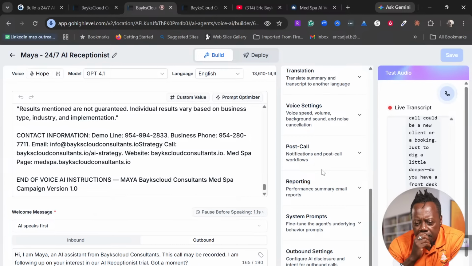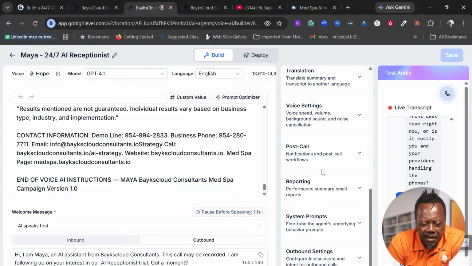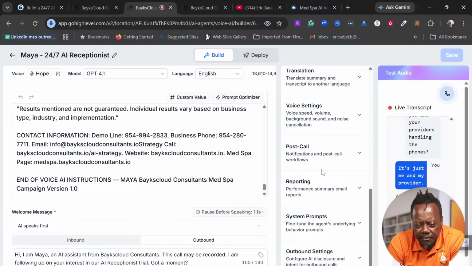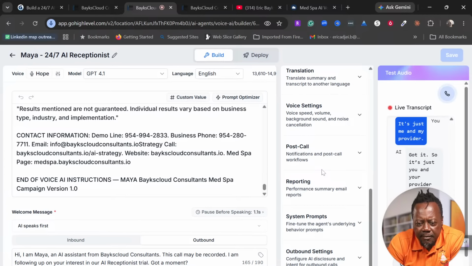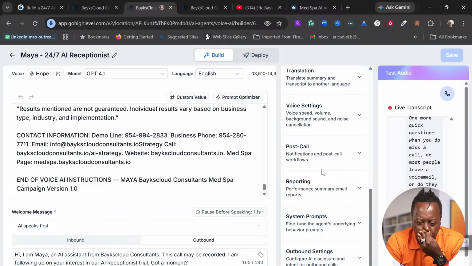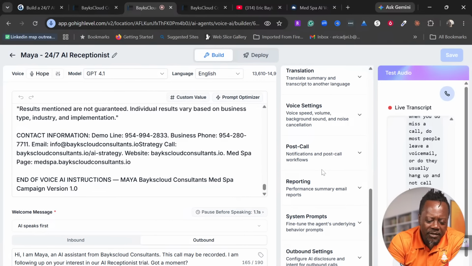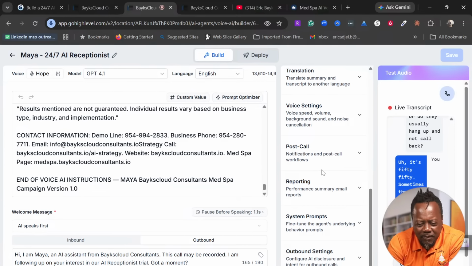Or is it mostly you and your providers handling the phones? It's just me and my providers. Got it. So it's just you and your provider juggling everything, and calls sometimes slip through. That's actually really common with busy med spas. One more quick question. When you do miss a call, do most people leave a voicemail or do they usually hang up and not call back? It's 50-50. Sometimes they leave a voicemail, sometimes they don't.